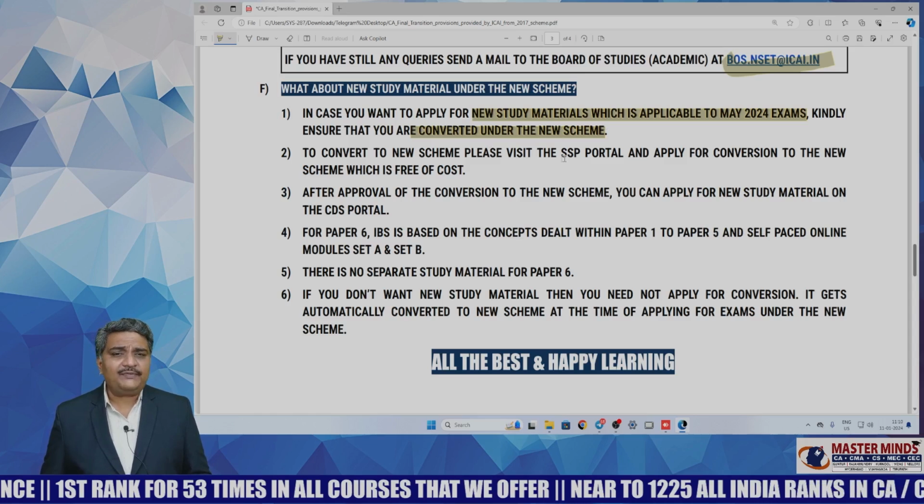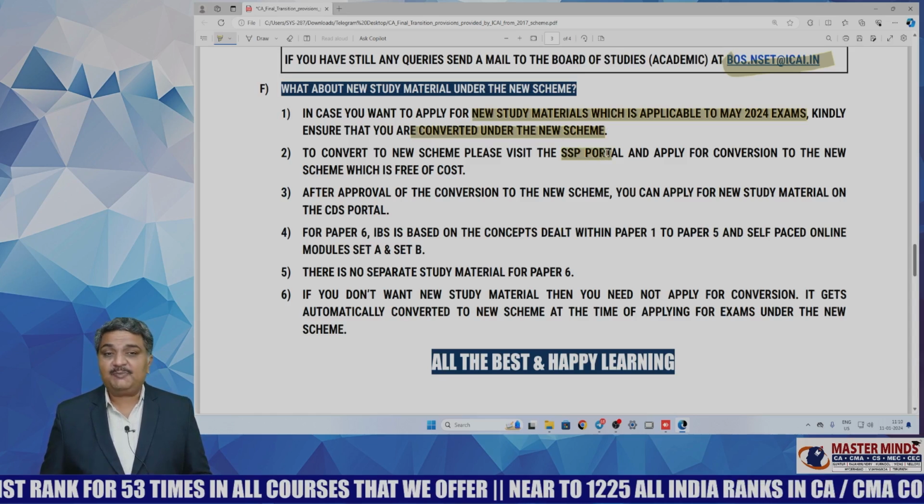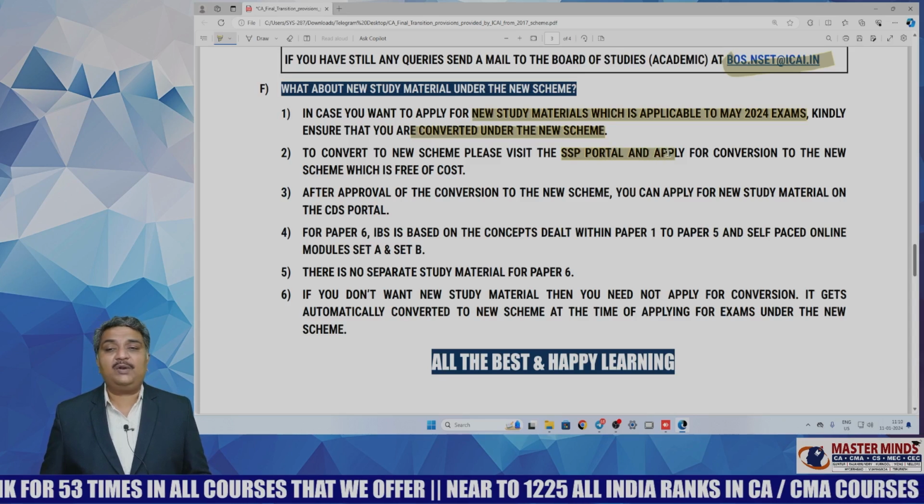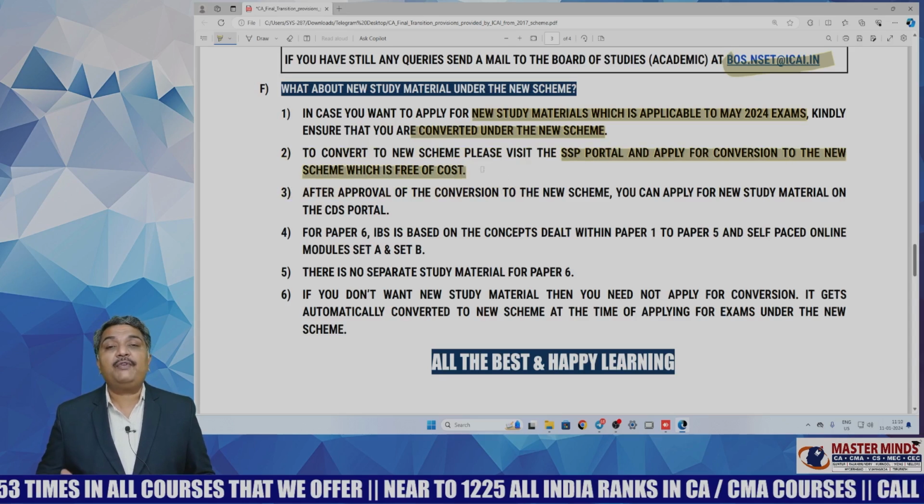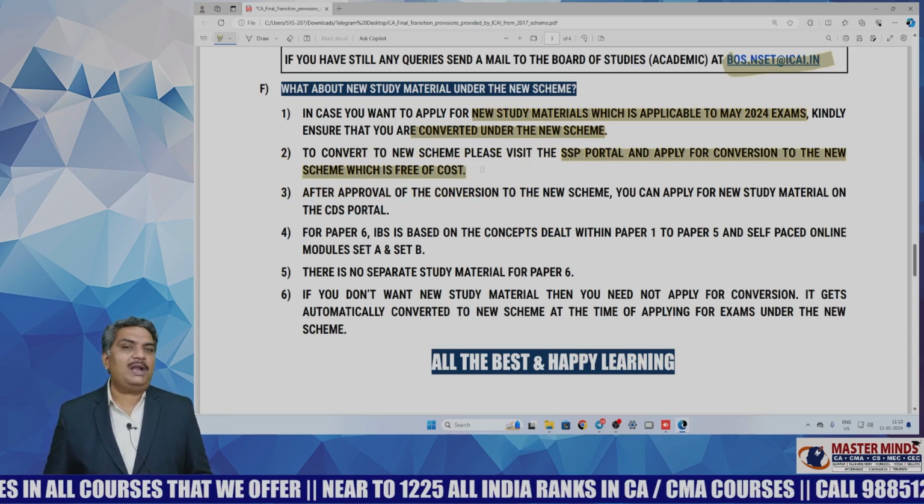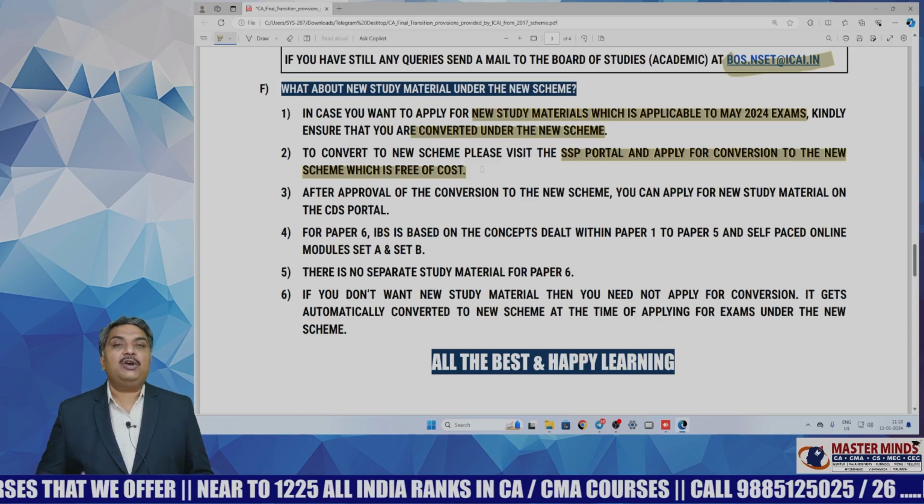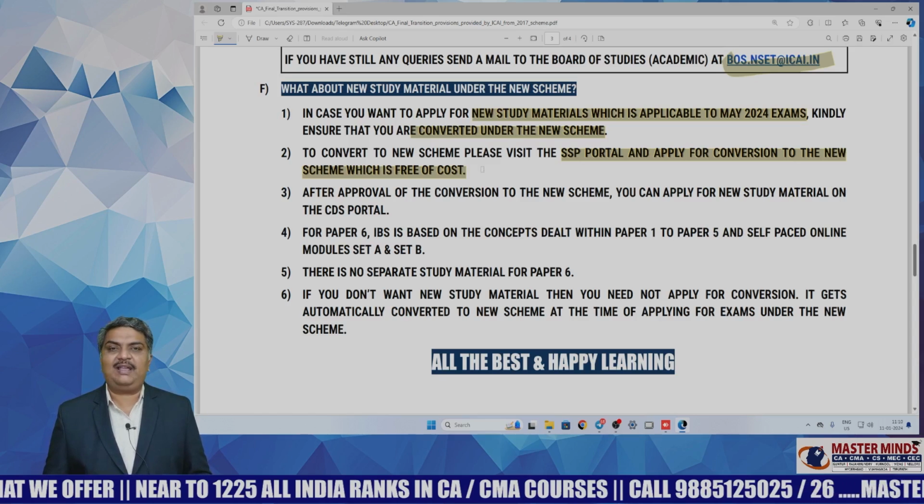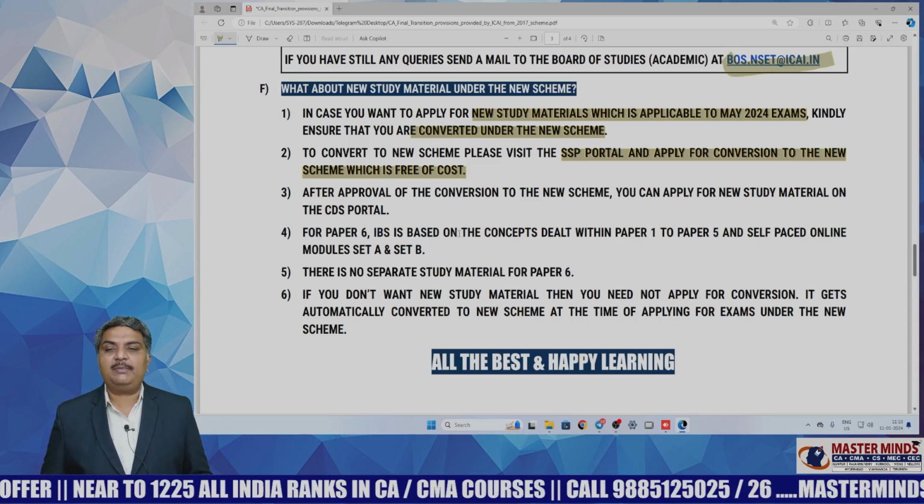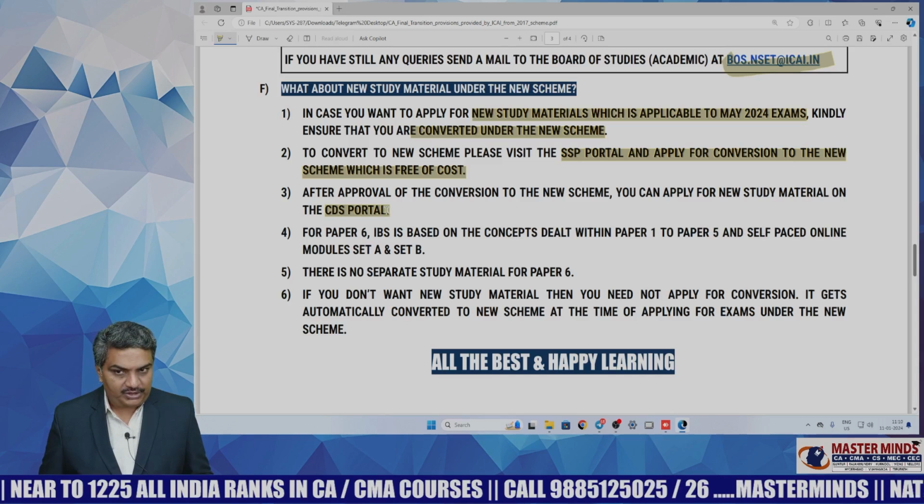So what you have to do is visit the SSP portal and apply for conversion to the new scheme, which is free of cost. You need not pay any money for converting from old scheme to new scheme. Once your request has been approved by ICAI, then you can apply for study material on the CDS portal.